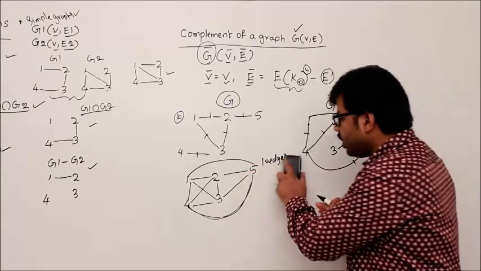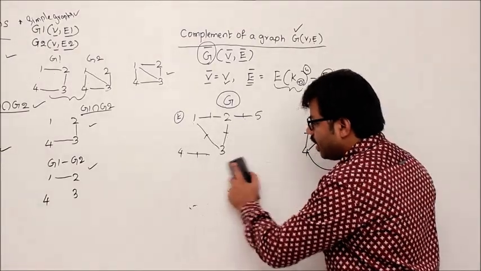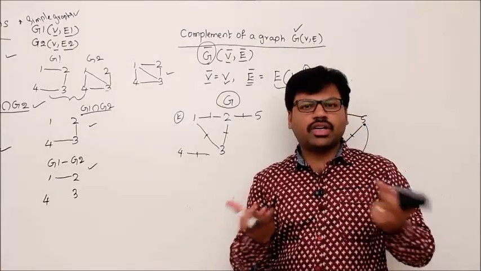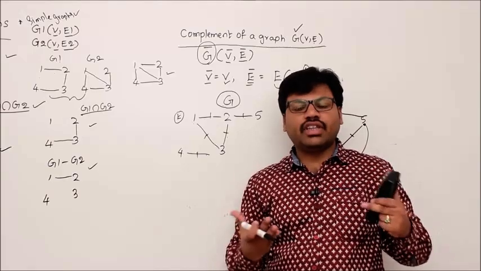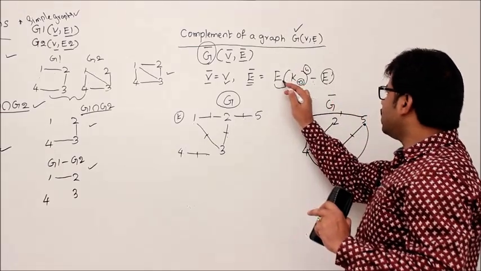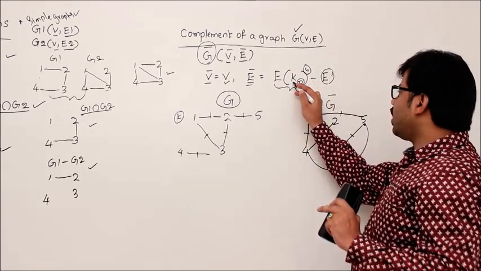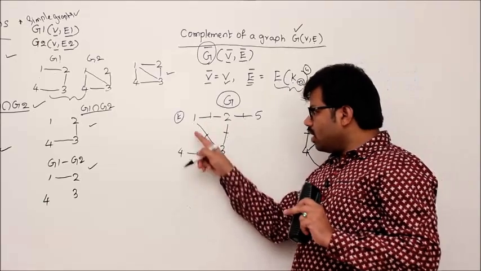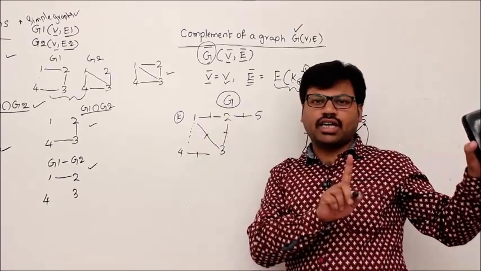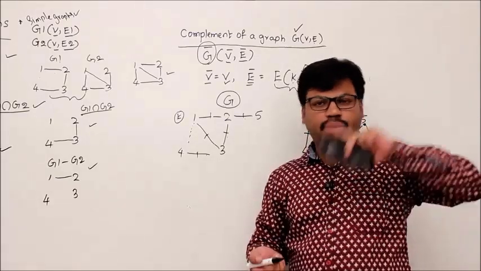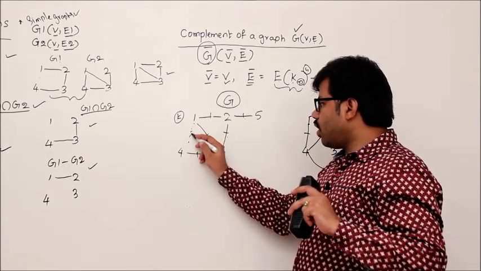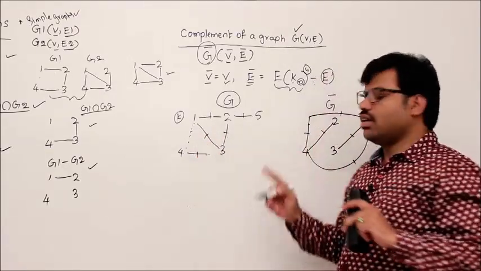So rather than doing this one, I would like to tell you one easy idea. The complete graph contains all possible edges, so no need of checking whether some edge is there or not. Directly, this formula says that take all the edges of the complete graph which are not in E. Then any edge which is not in E, that definitely will be there in the complete graph. Then no need of checking whether it is present in the original complete graph or not. Directly you do like this: between 1 and 4 there is no edge here, then you add it,